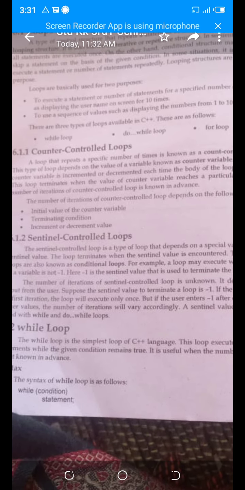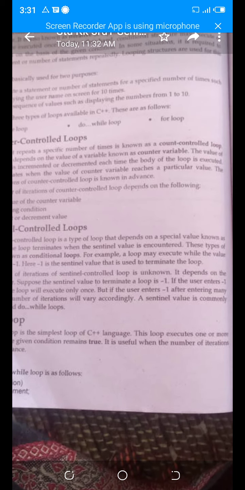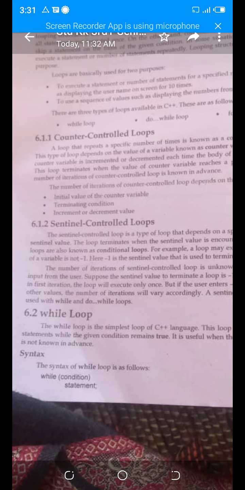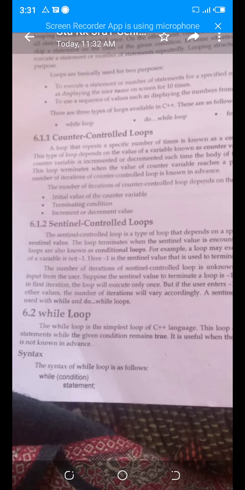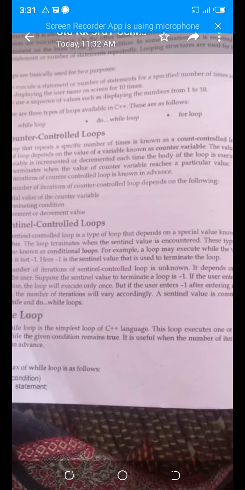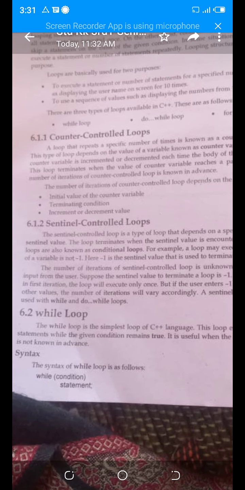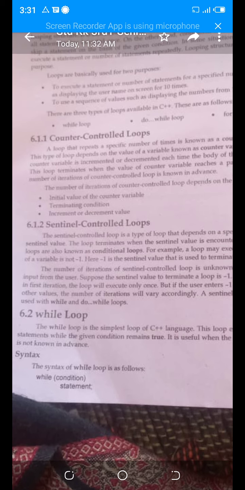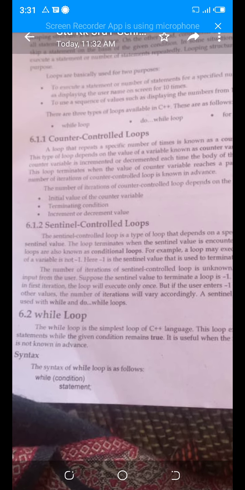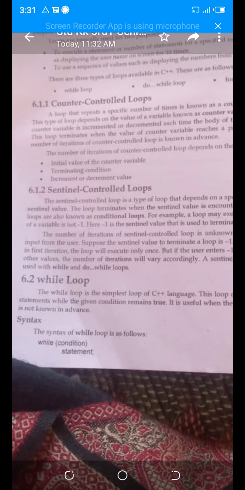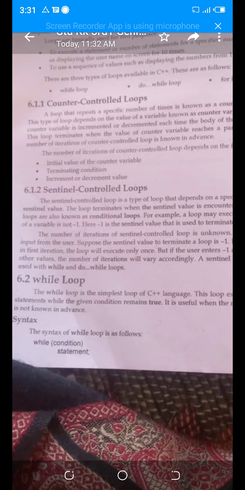Is it clear? Next is sentinel control loop. In sentinel control loop, the sentinel value is called the conditional value, means if your sentinel value is achieved, then your loop will be terminated. A loop may execute while the value of the variable is not according to your requirement. For example, -1 or +1, whatever that is. Is it clear? A sentinel value is commonly used with while and do while loops.